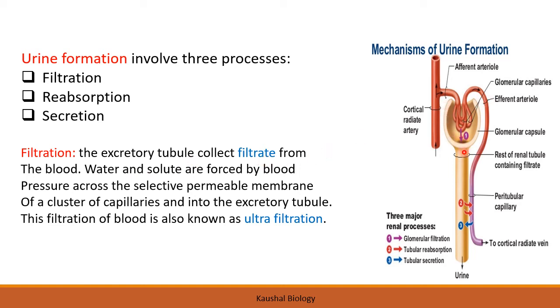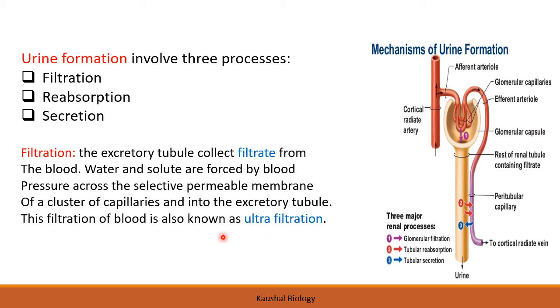These tubules collect the filtrate from the blood. Yes, this is the blood. Water and the solute are forced by the blood pressure across the selective permeable membrane of capillaries into the excretory tubules. So blood is moving with high pressure, and this pressure leads to the throwing out of the waste material from the blood, because this is the capillary which is semi-permeable in nature, which will allow the waste material to come into this Bowman capsule.